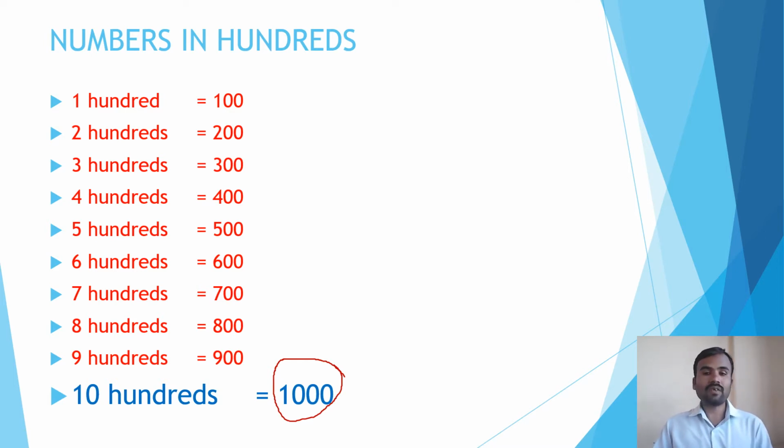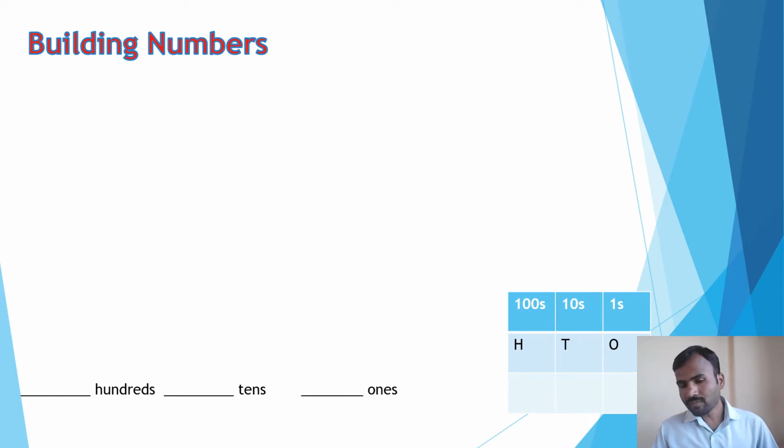Okay, and now let's move on to the next. Dear children, when you are forming numbers, you have to understand a 3-digit number, 2-digit number, 4-digit number. All these numbers have different kinds of formation, which means their place values and digits are different. So you have to remember these points.